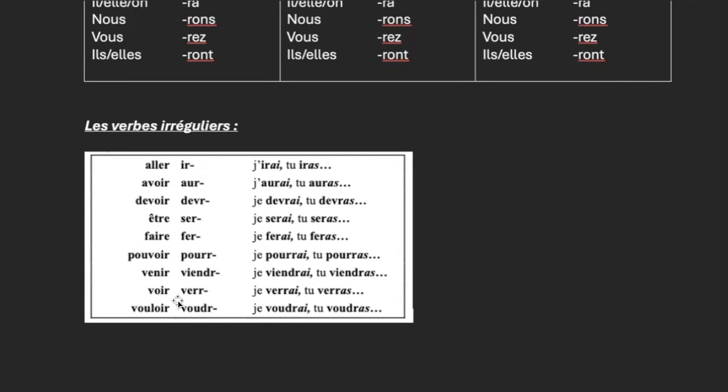So that's it for now for the future. What we're going to do, one last part on this chapter, we're going to talk about the verb courir. Courir, it's an interesting one because you already have an R. So in future, you're going to have to double the R as well.